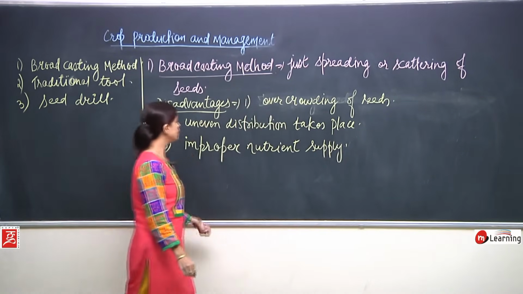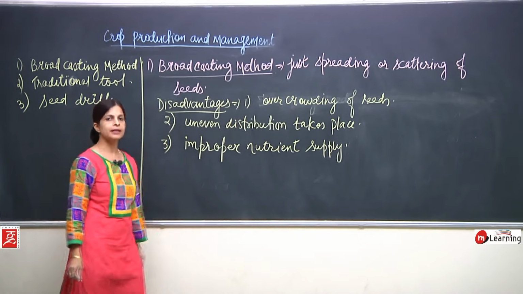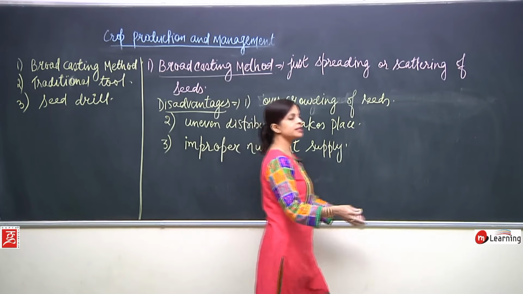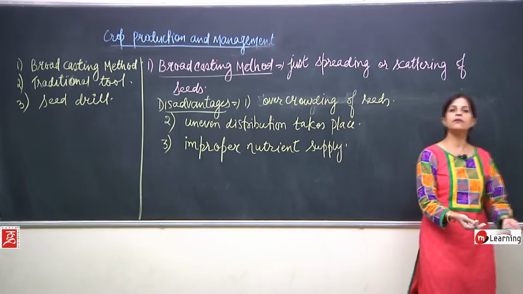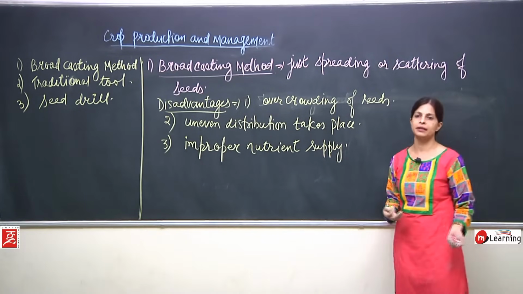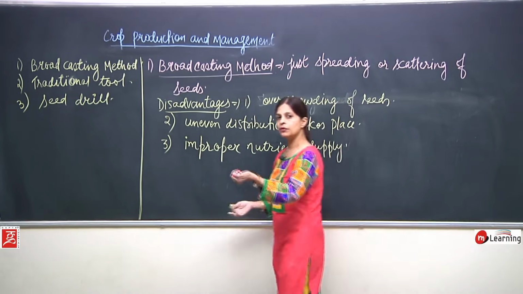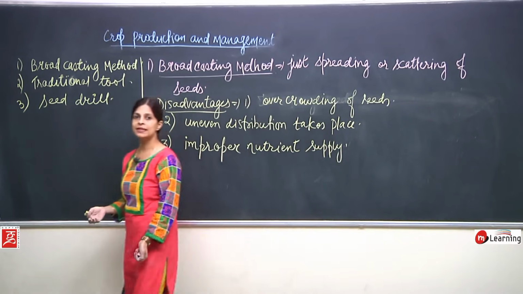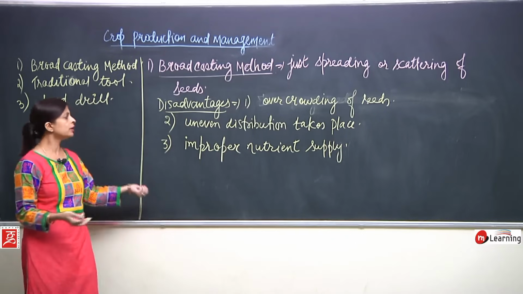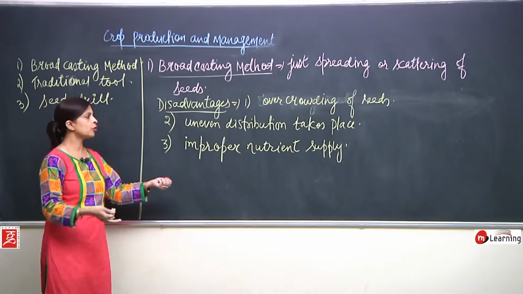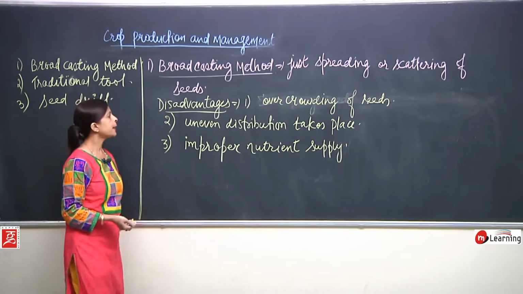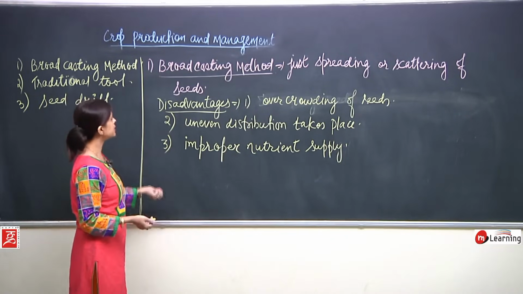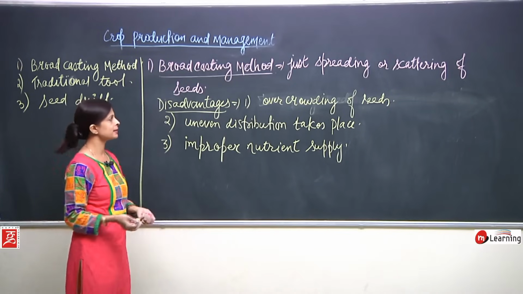When the seeds are not scattered properly, the place where the seeds are more, the nutrient from the soil will be absorbed in a greater amount, whereas where the amount of seed is very less, the nutrient from the soil will also be absorbed in a lesser amount. So, these are all the disadvantages of the broadcasting method.